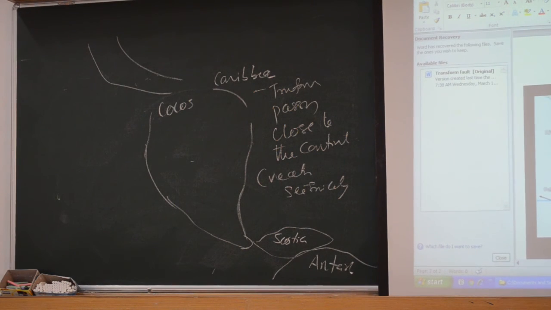Okay. Now with this, we will finish the transform margin. We will go to the subduction zone.